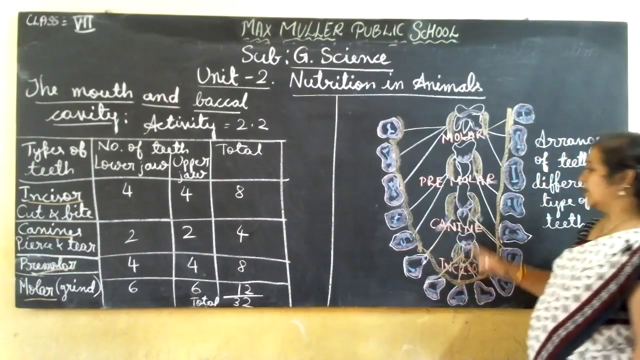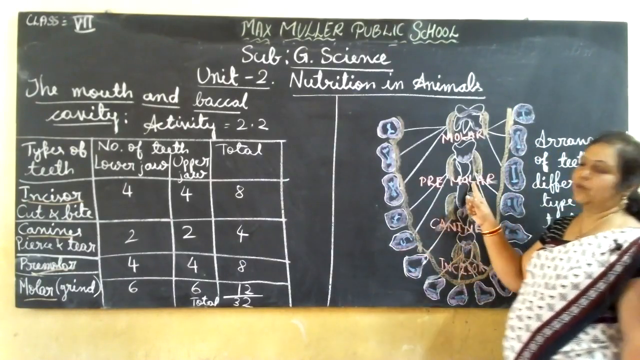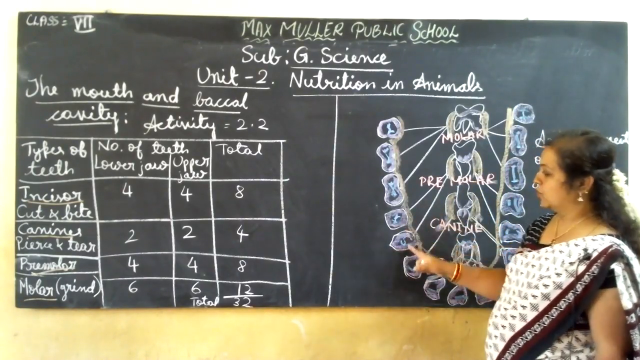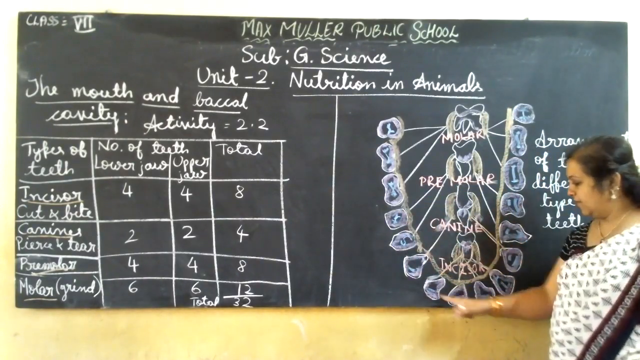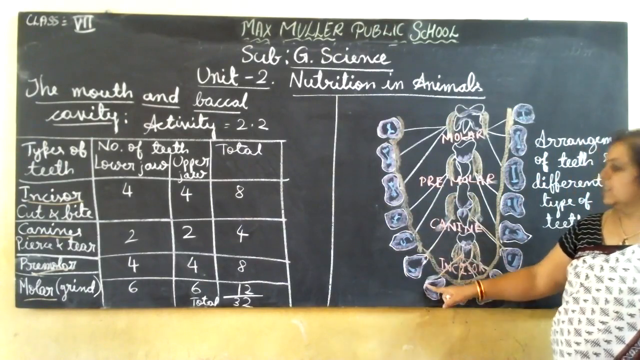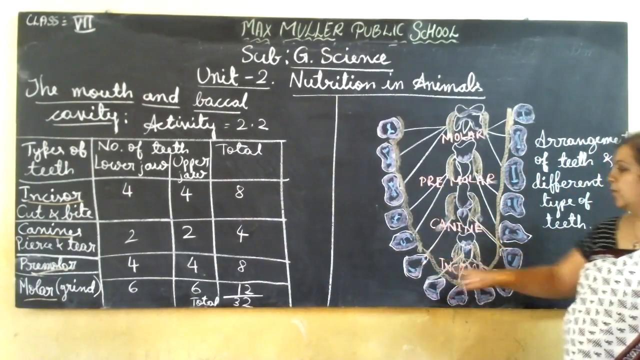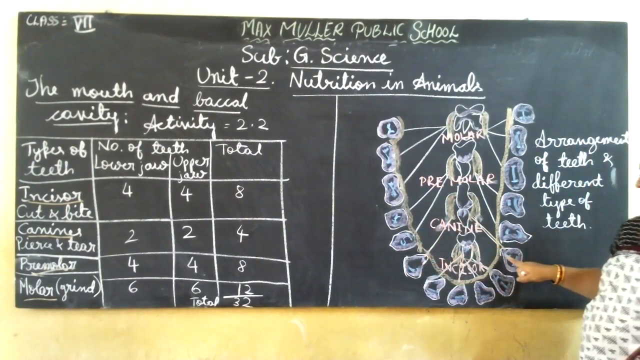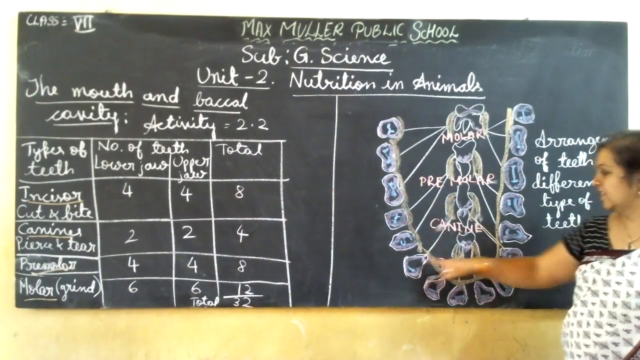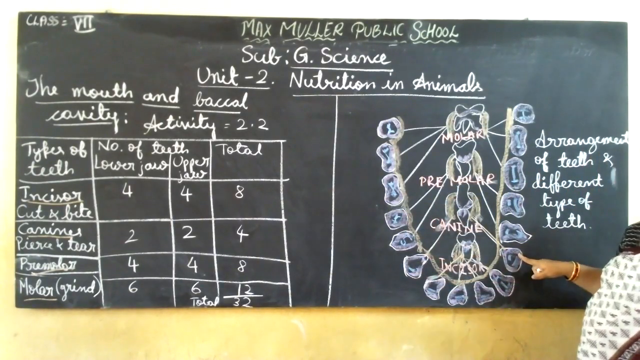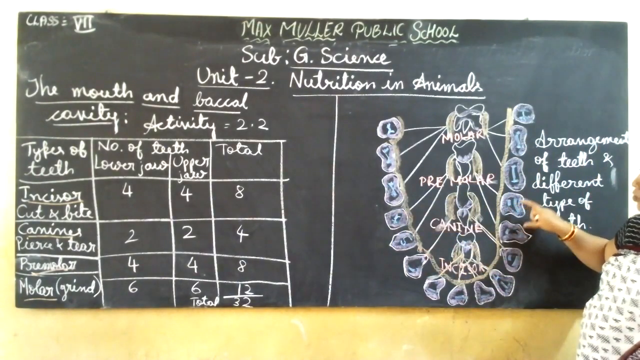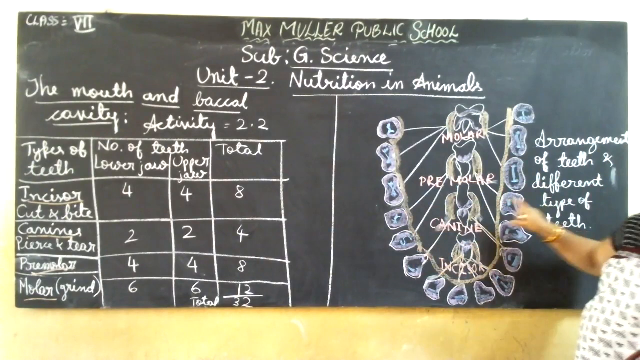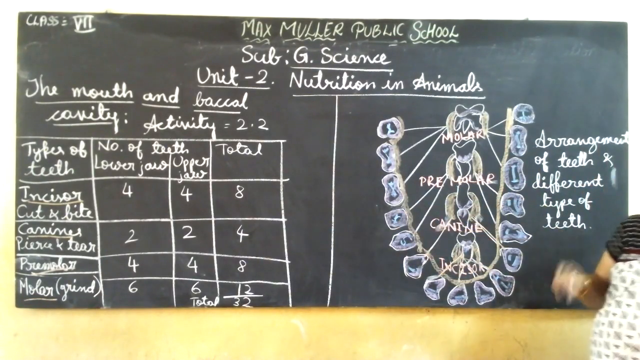Now, come to the next part, the premolars. See, these two are premolars. This side and this side, totally 4. First, these are the incisors and these 2 are canines, and one will be there. Then after that, a pair will be there, no? So 2 will be premolars. This 2 and this 2 will be the premolars.